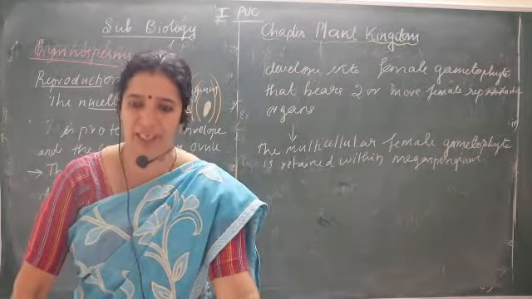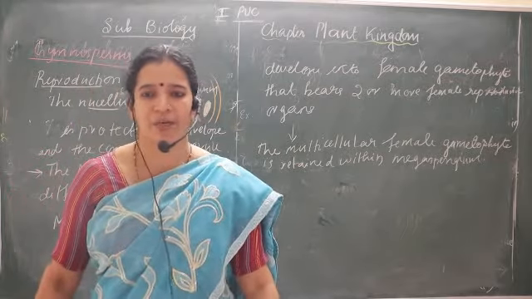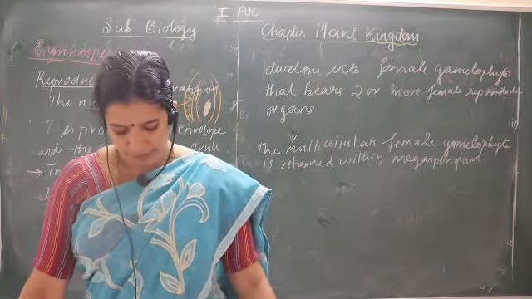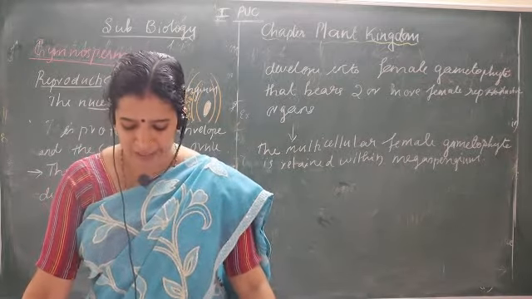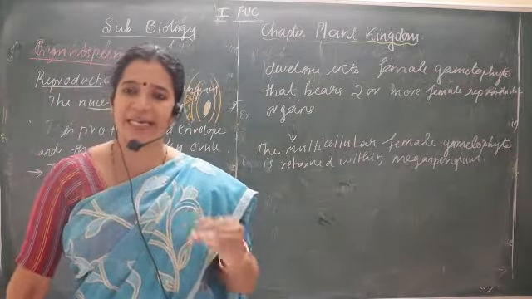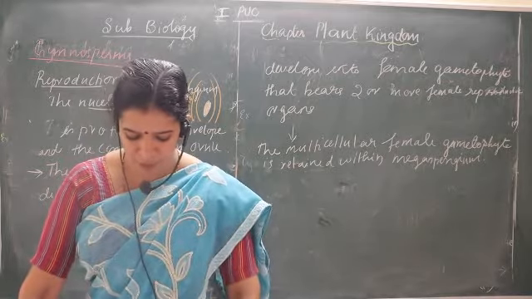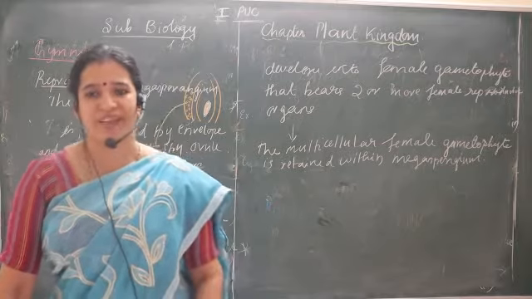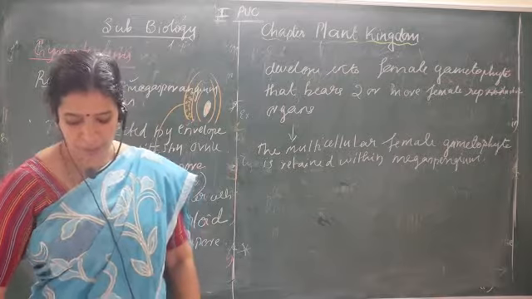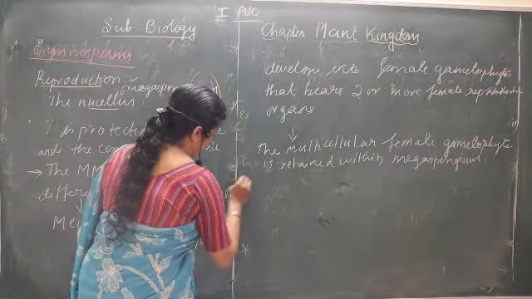So in the case of gymnosperms, the gametophyte does not have a free living existence. That is one difference among the gymnosperms. These structures, this gametophyte and all those we have discussed, are retained within the parent body itself, within the sporophyte. Then from where are the pollen grains released? The pollen grains are released from the microsporangium. So this much is about the female reproductive units.